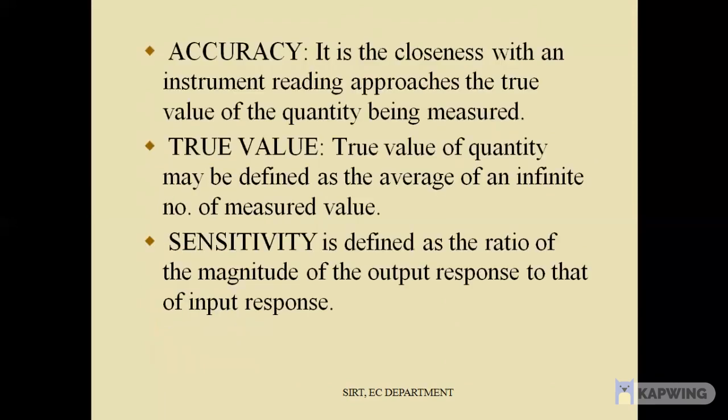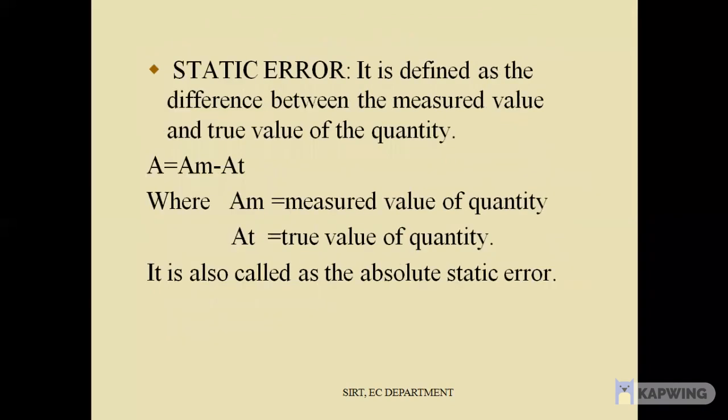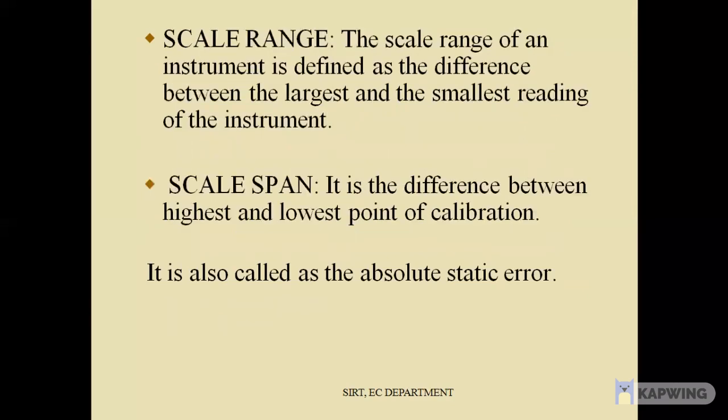Accuracy is the closeness with which an instrument reading approaches the true value of the quantity being measured. True value of a quantity may be defined as the average of an infinite number of measured values. Sensitivity is defined as the ratio of the magnitude of the output response to that of the input response. Static error is defined as the difference between the measured value and the true value of the quantity. It is also called the absolute static error.